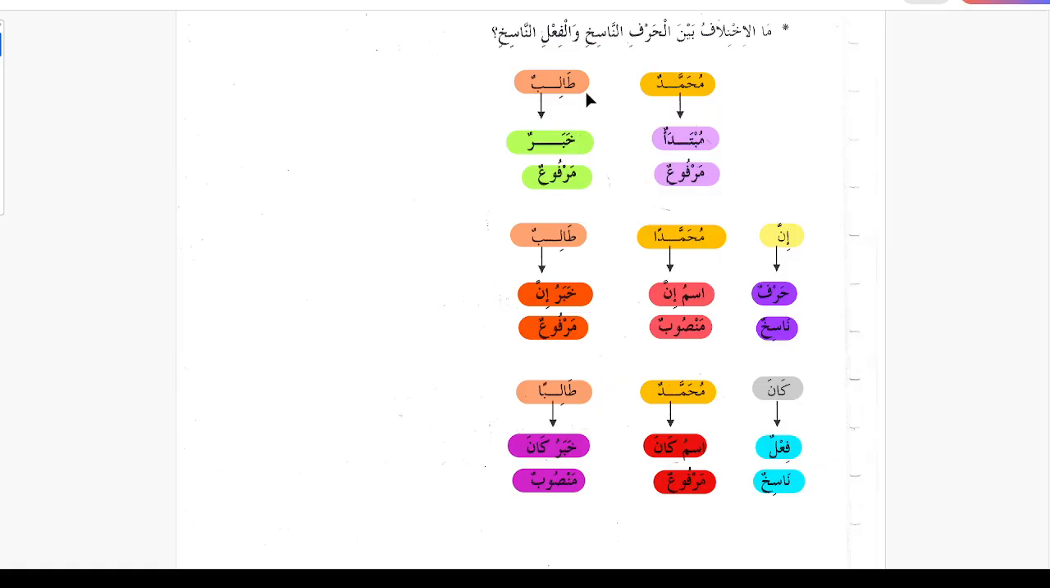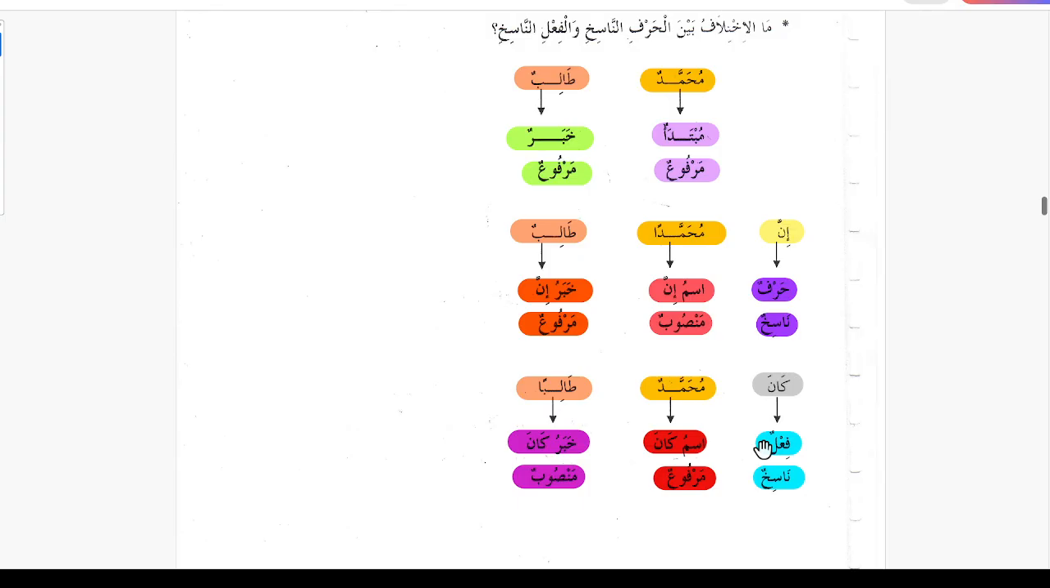Now with the same example, jumla ismiya, we add kana. Then with kana, it becomes kana Muhammadun taliban. You see, Muhammad stays the same, Muhammadun marfoon, alamatu rafi ad-damma, and talibun changes to taliban. Its marfu form changes to mansoob form. So now kana is fi'lun nasikh. Muhammadun is ismu kana marfoon walamatu rafi ad-damma, and taliban is khabru kana mansubun walamatun nasbi al fatah.